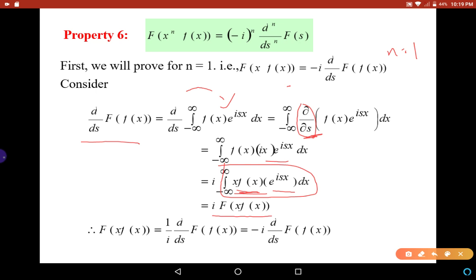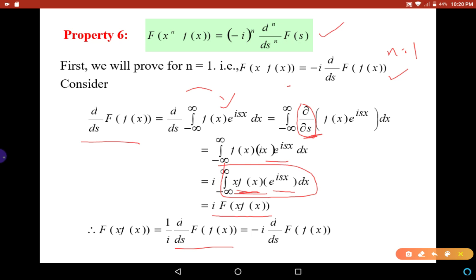Therefore, this is equal to i times the Fourier transform of x f(x). Therefore, what we obtain is that the Fourier transform of x f(x) is equal to, this i goes to the left-hand side and becomes 1/i times d/ds of F(s). And 1/i is equal to -i. So this is -i times d/ds of F(s). So we proved this statement for n equal to 1.